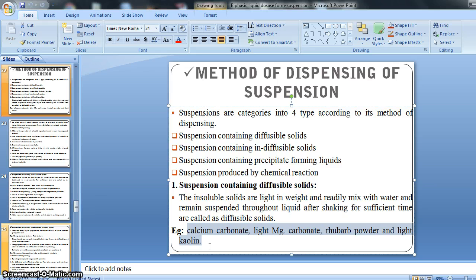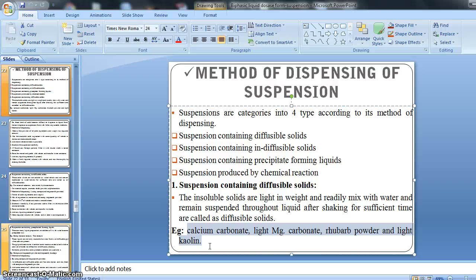So if our suspension contains either calcium carbonate or light magnesium carbonate or rhubarb powder or light kaolin individually, how can we dispense it? It is not soluble in the water vehicle, and readily disperses in water, right? So how can we dispense it?